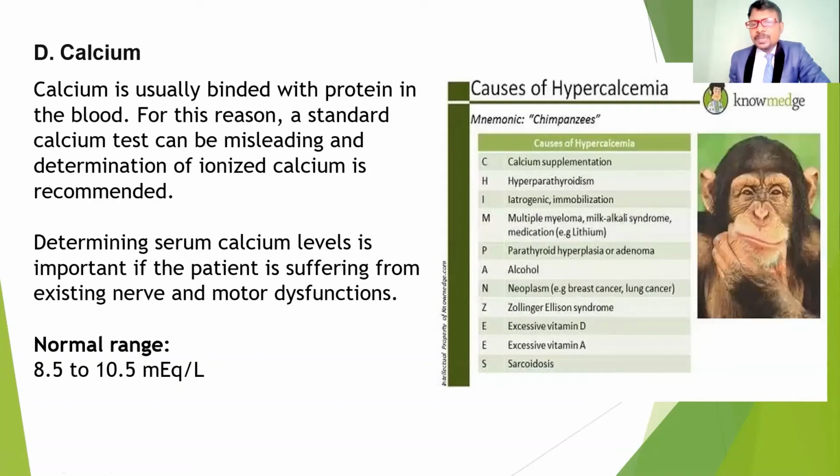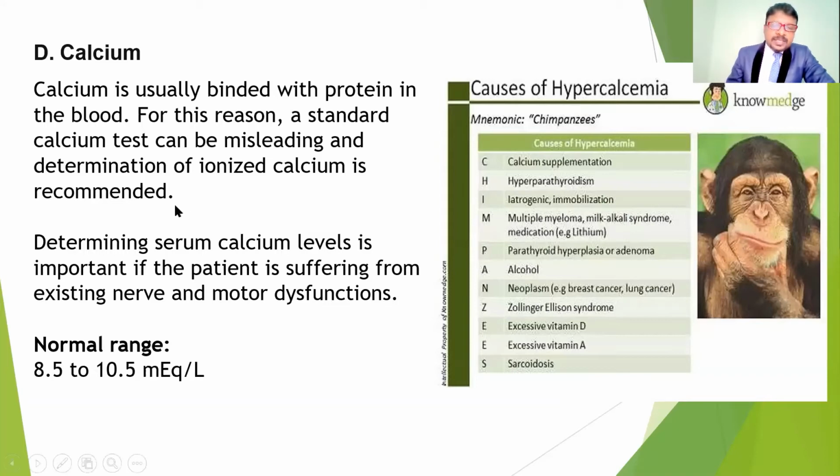Coming to the calcium, this is usually bound with protein in the blood. For this reason, the standard calcium test can be misleading, and determination of the ionized calcium is also recommended. So the special calcium test will have two different levels, ionized and bound, which are going to be separate individual calcium measurements.